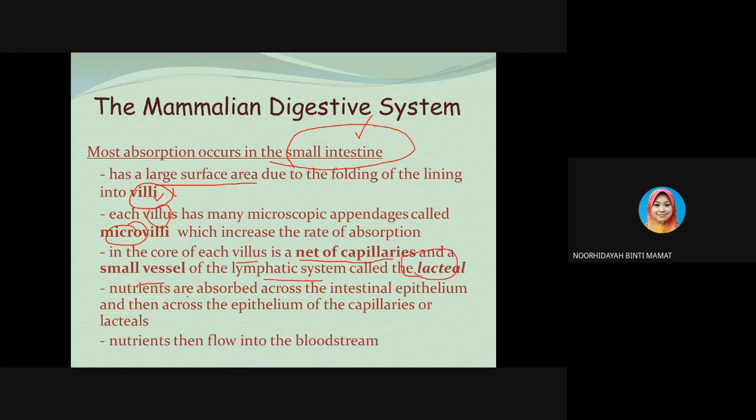The nutrients are absorbed across the intestinal epithelium, then across the epithelium of the capillaries or the lacteals. Then the nutrients will flow into the bloodstream.